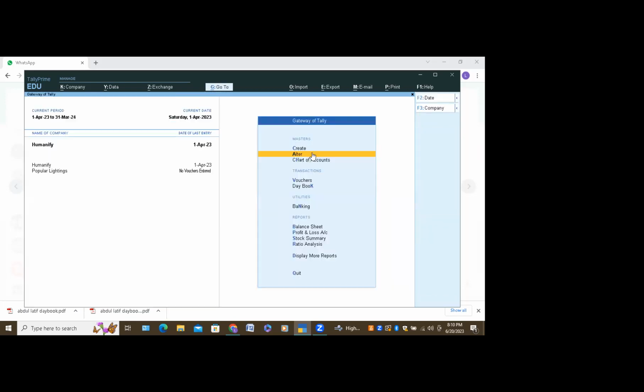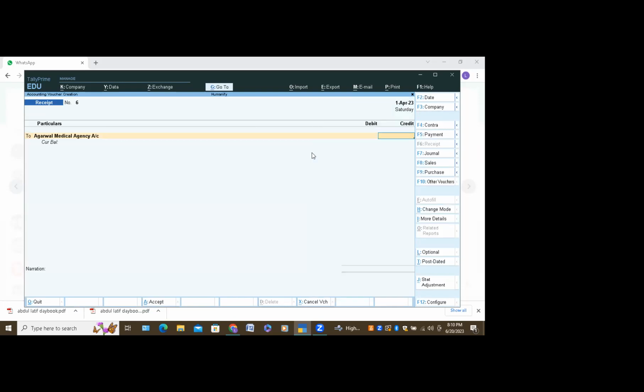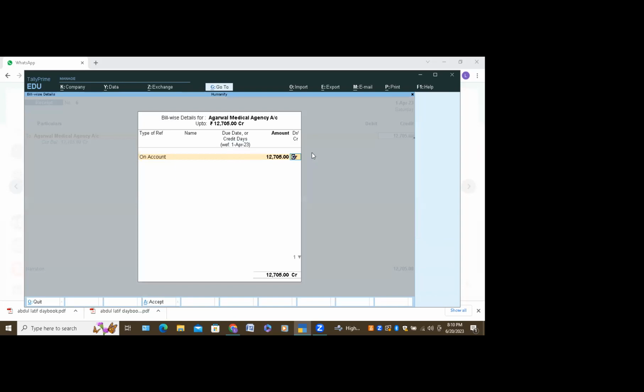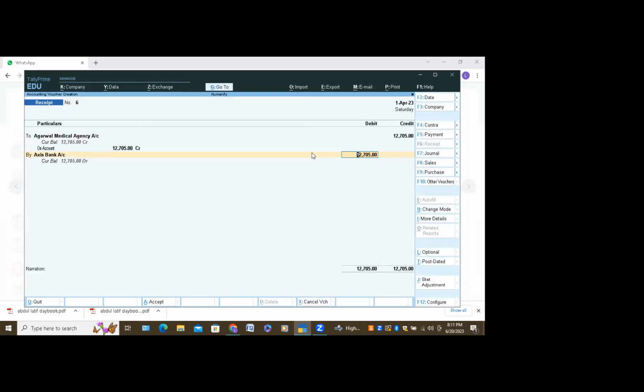Now come back, go to the receipt voucher and do the transaction. While giving Access Bank, give all the details. Press enter.